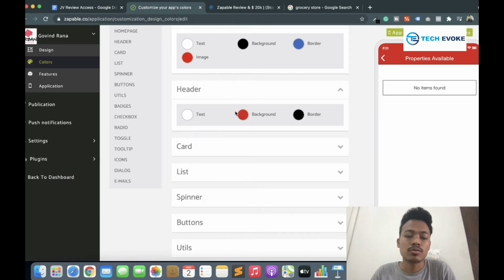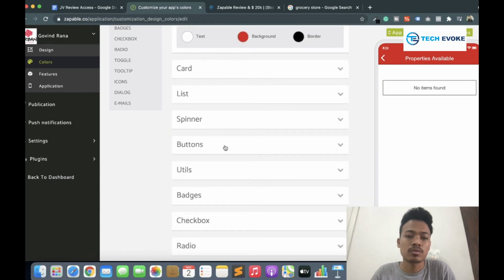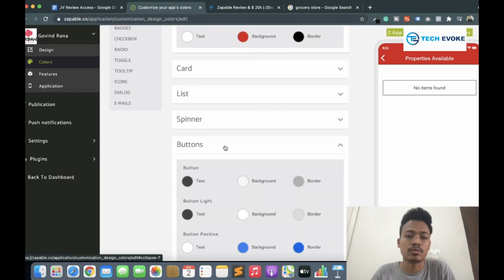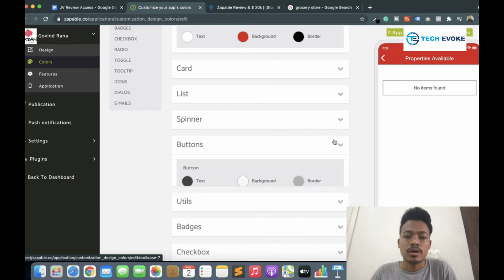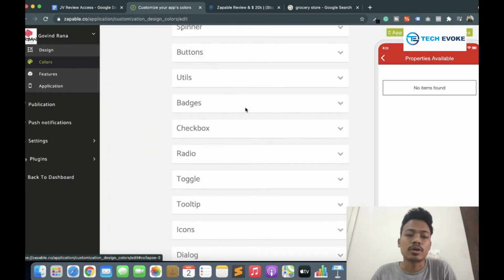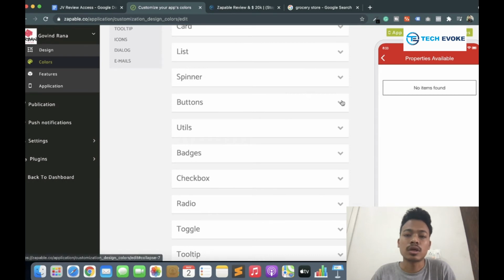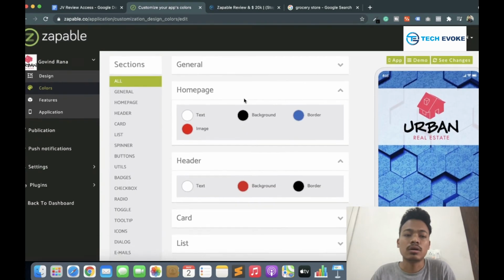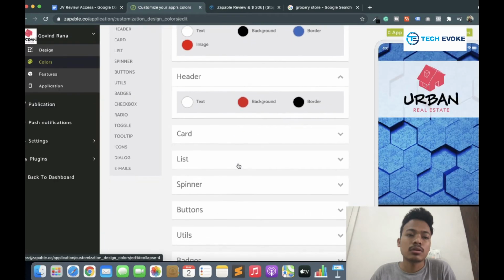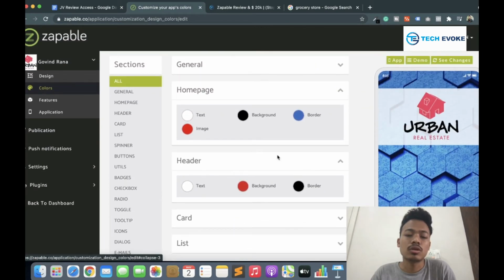Next, go to the next option. Here is the button section.